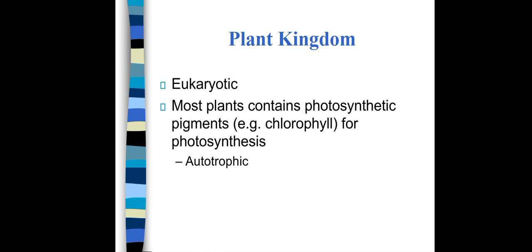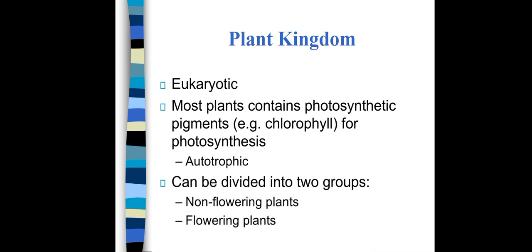Now let's discuss the last kingdom, that is plant kingdom. They are eukaryotic. It means that their cells possess a nucleus. Most plants contain photosynthetic pigment. They are green in color due to the presence of chlorophyll and they are autotrophic. Autotrophic means they can prepare their own food. They can be divided into 2 groups, non-flowering plants and flowering plants.